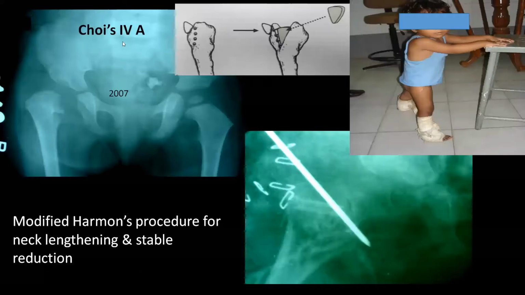This is Choi type 4A. Here you can see a small amount of the cartilage is present inside the acetabulum. To achieve neck length in these sequelae, we have to do Harmon's procedure. What is Harmon's procedure? It is a bifurcation of the proximal femur. We have to make a Y-shaped proximal femur by splitting the proximal femur, and graft is put in between these two, either by iliac crest or by fibular graft. Okay, and a neck length can be achieved to achieve a good reduction at the hip joint.